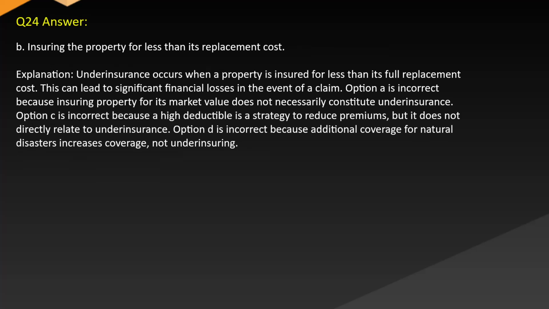Answer: B. Insuring the property for less than its replacement cost. Explanation: underinsurance occurs when a property is insured for less than its full replacement cost. This can lead to significant financial losses in the event of a claim.